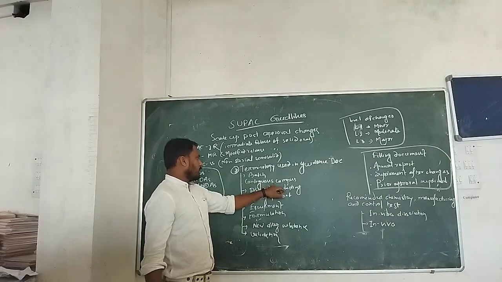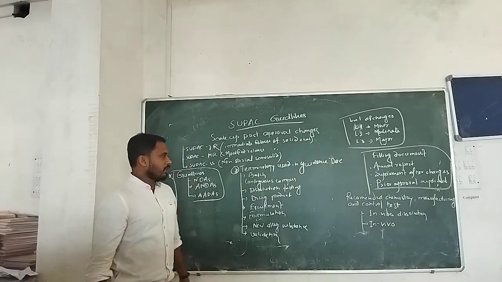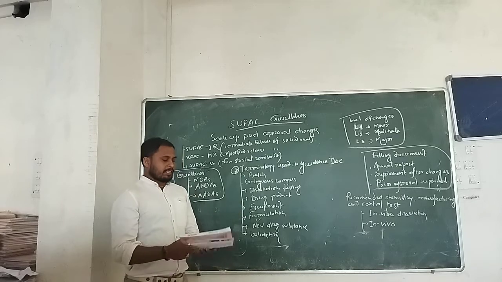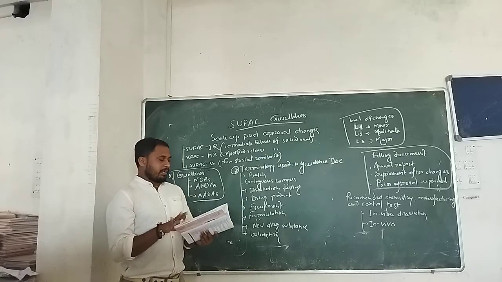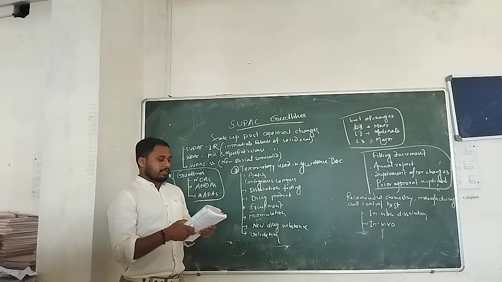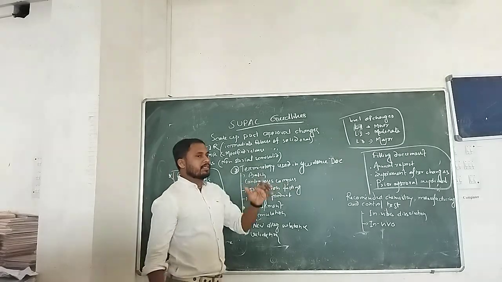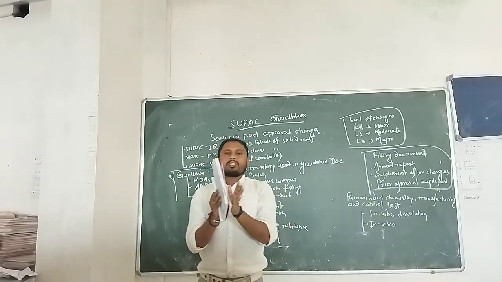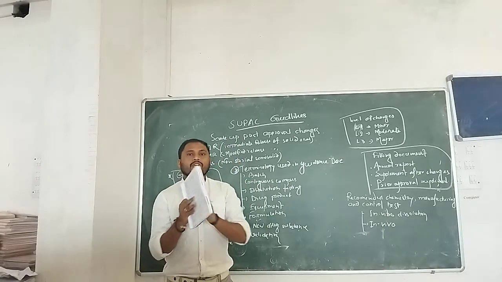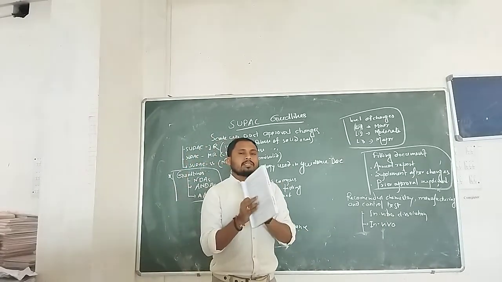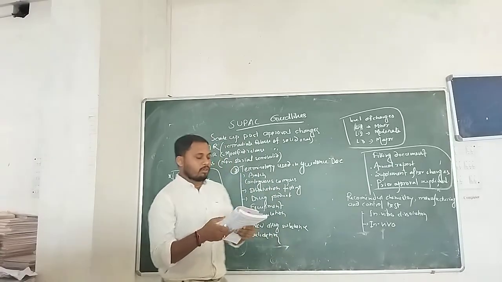Then continuous campus. Continuous campus means any campus that is totally linked. Okay, that means the campus is an unbroken site. Continuous campus means the campus is not separated. The campus is continuous. One site is attached with another site. Okay, that is the continuous campus.